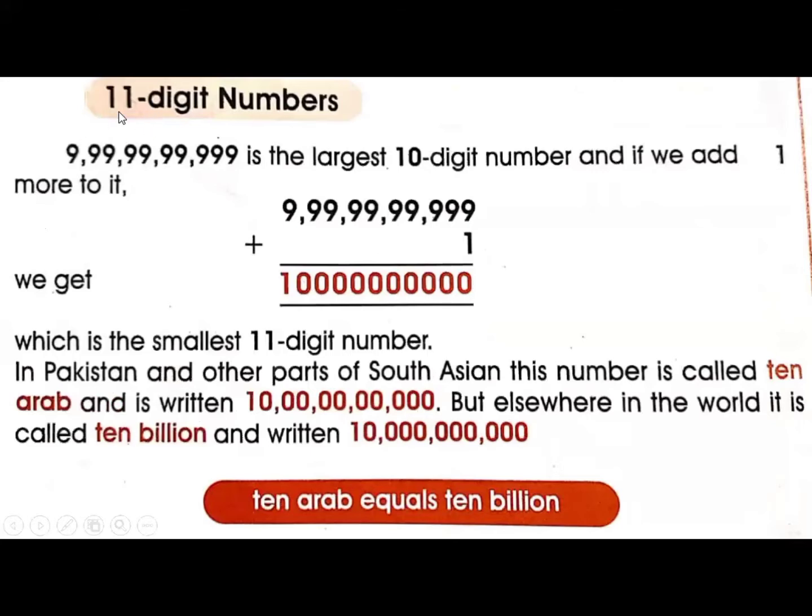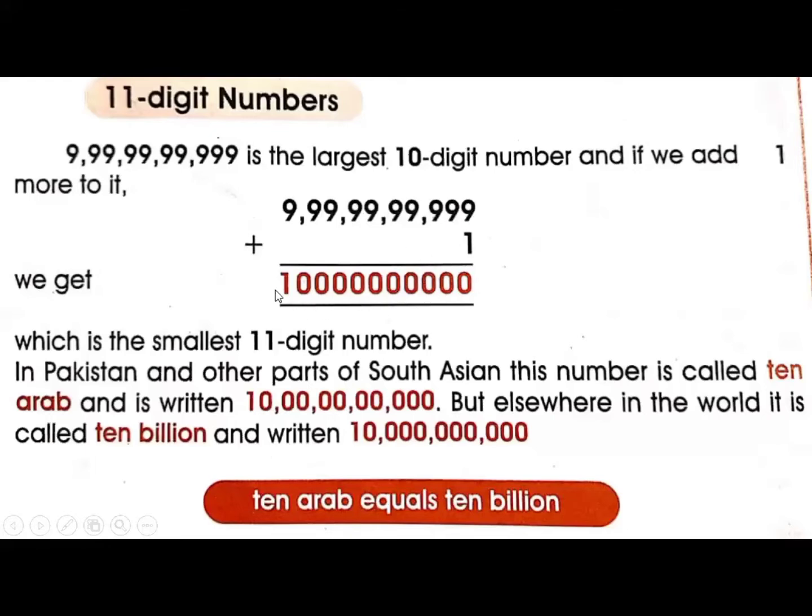Now we will learn about the 11-digit number. Here a number is written: 9 Arab 99 crore 99 lakh 99,999. It is the largest 10-digit number, the last number among 10-digit numbers. And if we add 1 to this number, it will become 10 Arab.